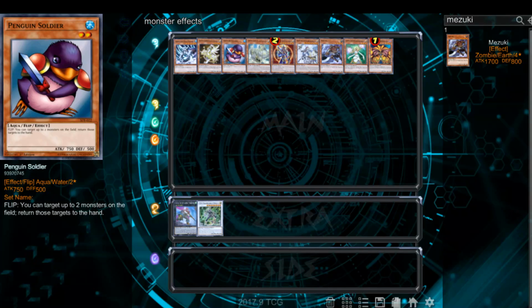Note, I do not believe flip effects can miss timing. Am I correct, Stefan? I have not actually seen an instance where they can miss. Fundamentally, I don't think they can. I believe a flip effect is more of a triggered ability, because it gets flipped face up.